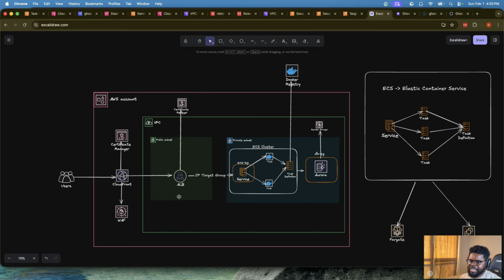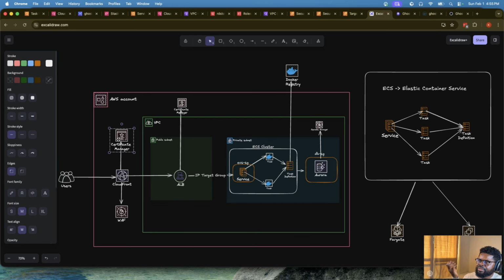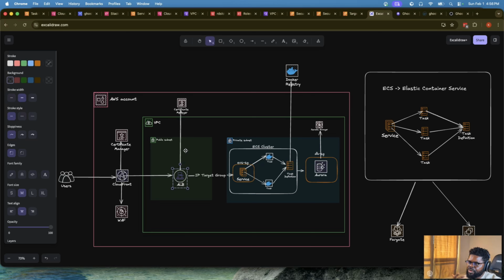So static content can be cached on our behalf, so that every time you're not going back to the origin to fetch those things. And if you have a custom domain, this way you need a certificate manager. So you have a domain, you buy a certificate for it. You have that certificate both on the CloudFront and on the load balancer. Once that is in place, you also know that at some point you need to secure your CloudFront. You can put a WAF in front of it.